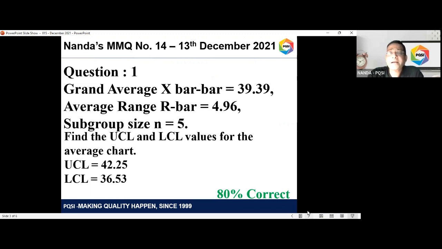Since X double bar and R bar are already given, for those who are familiar with the control chart factors table, you can look at the table and find the value for A2 for a subgroup size of 5. The A2 value for a subgroup size of 5 is 0.577. If you substitute in that formula, you get the answers: upper control limit of 42.25 and lower control limit of 36.53. A lot of people got this question correctly.